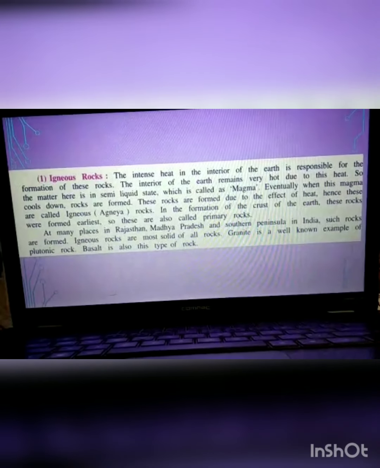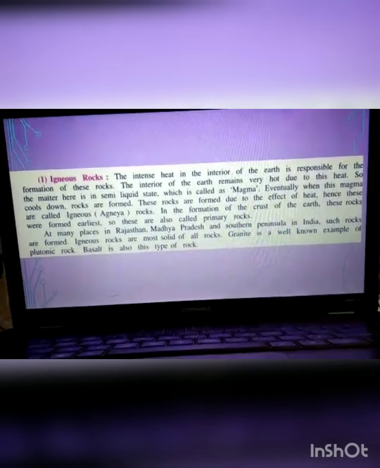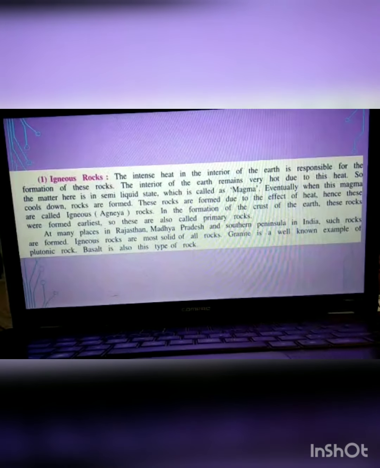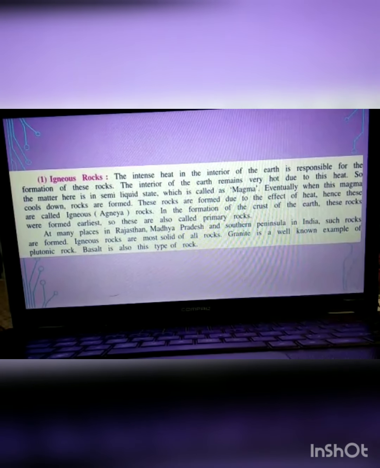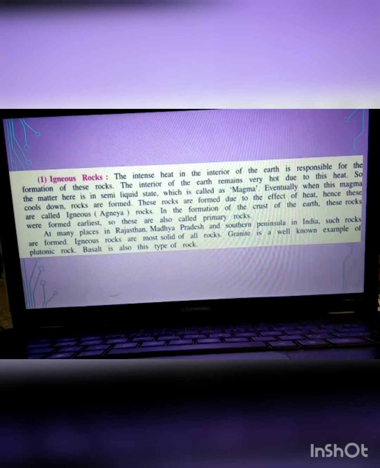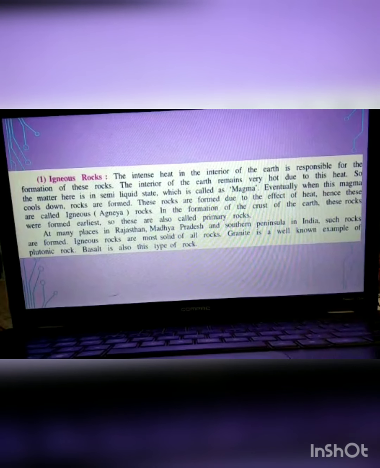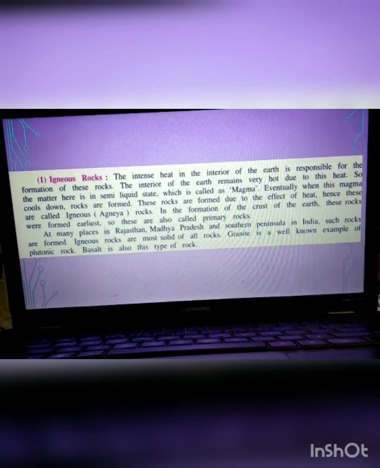Moving on, let's talk about igneous rocks. The intense heat of the interior of the earth is responsible for this type of rock. It is made in very hot conditions, and the semi-liquid state is known as magma. Eventually this magma cools down and rocks are formed. These are called igneous rocks, and in the formation of the earth's crust these rocks came first, so they are called primary. Such rocks are found at many places in Rajasthan, Madhya Pradesh, and the southern peninsula of India.